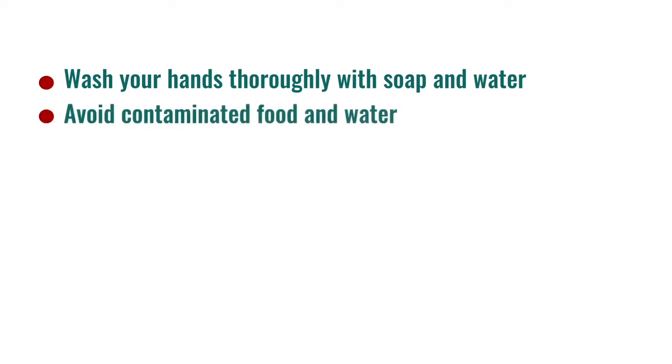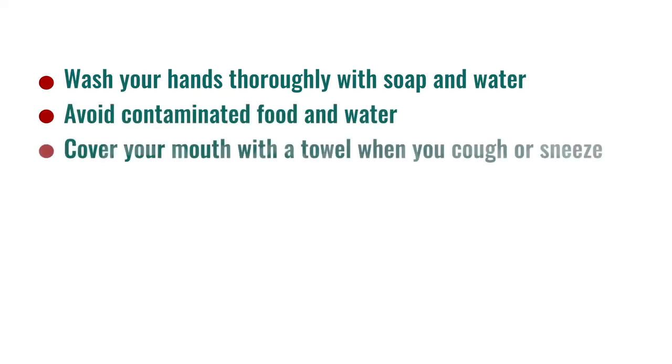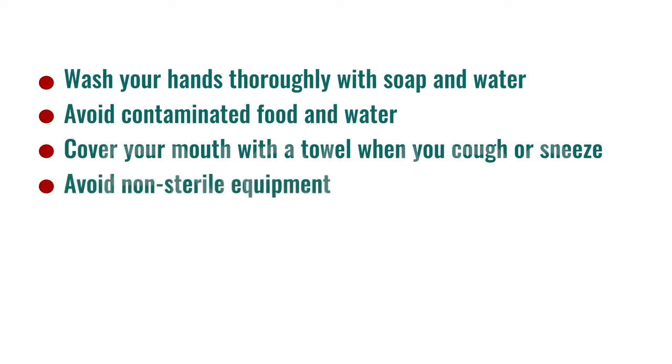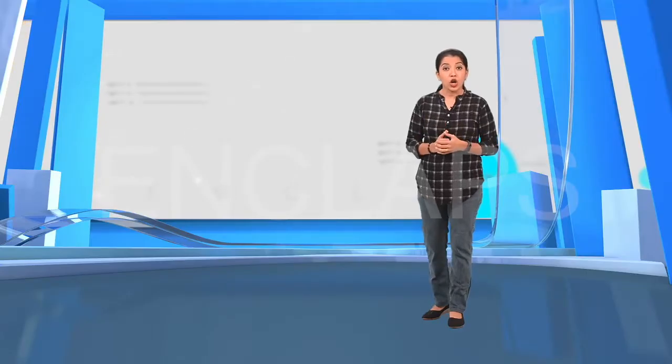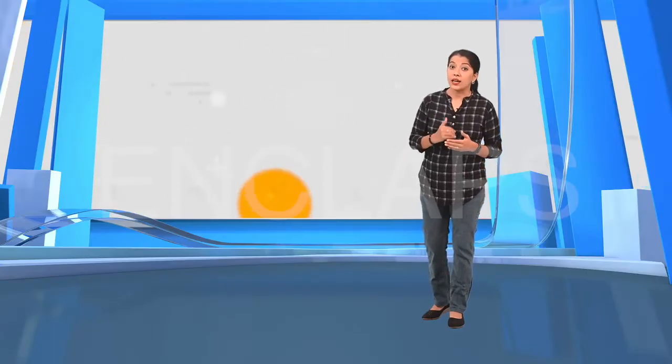So what precautions should be taken to prevent these contagious diseases? Wash your hands properly with soap and water. Avoid contaminated food and water. Cover your mouth with a towel when you cough or sneeze. Avoid unsterile or non-sterile equipments. Take precautions to prevent transmission of the diseases from carriers. Keep clothes clean.